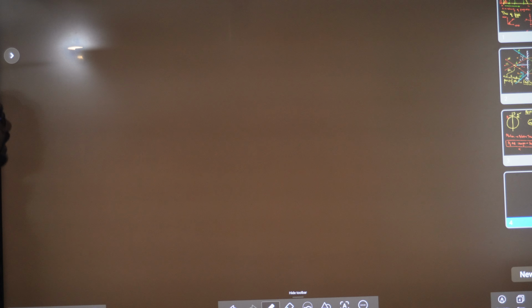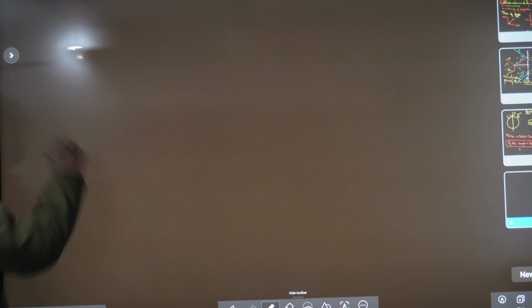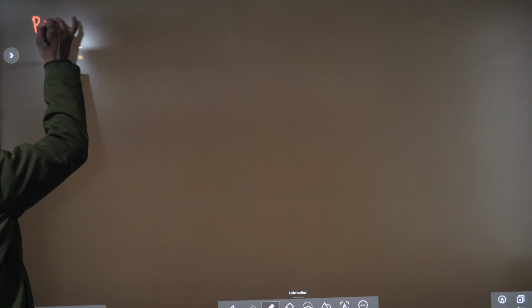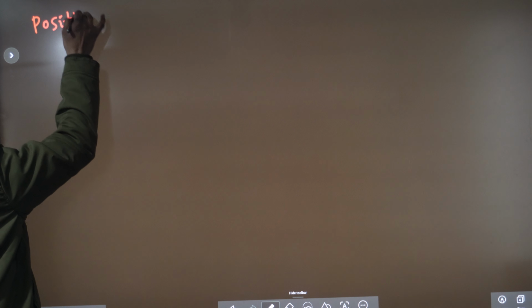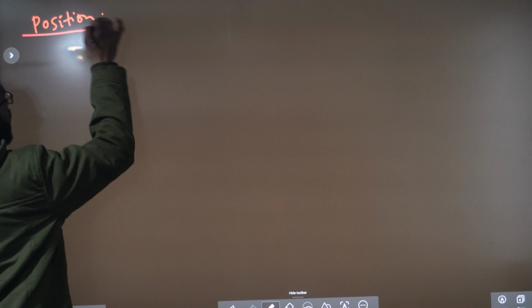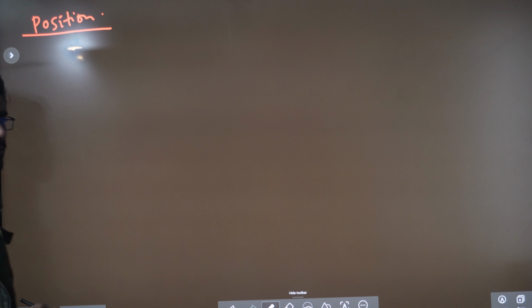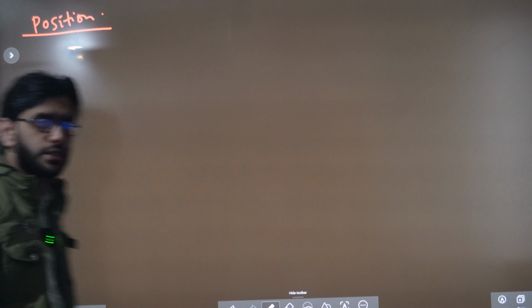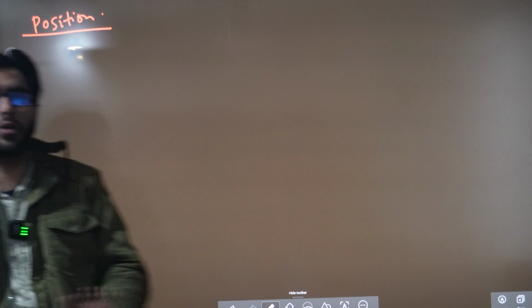So how do we define motion? Position. A new term we are defining: position. If position changes, then we'll call it in motion. So what is position? Position is the location of any object. So how do we define location?